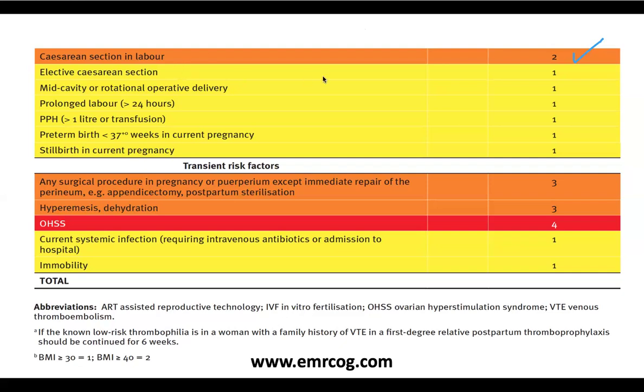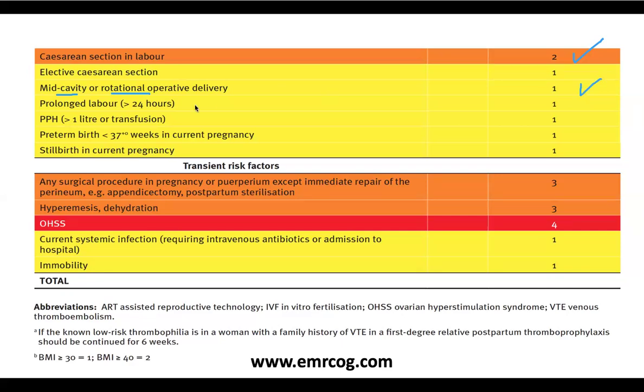Elective cesarean section is a different one. That's why, when we count the ladies by delivery, note the difference between emergency cesarean section and elective cesarean section: the emergency one has increased risk of VTE, score 2 instead of 1, and also, as all of you know, increased risk of other complications like infection. A woman delivered by mid-cavity or rotational operative delivery, for example a woman with an occipitoposterior baby delivered by rotational delivery, scores 1 in the postpartum.